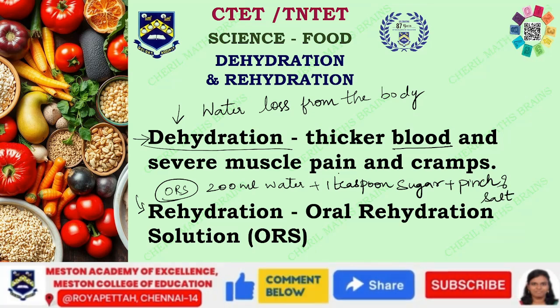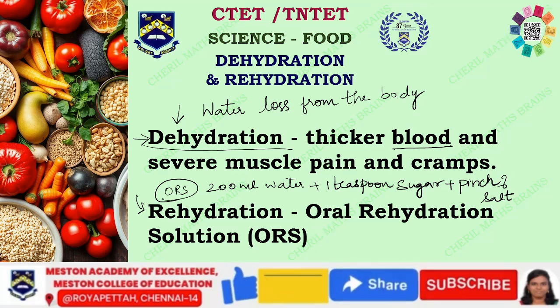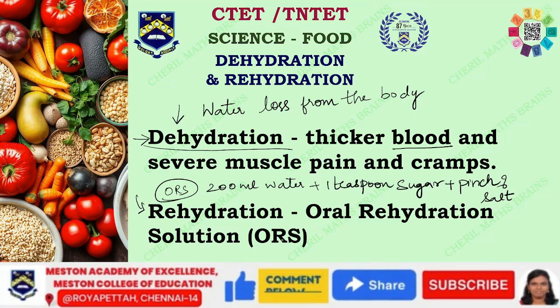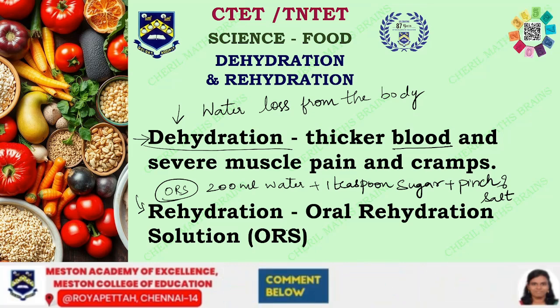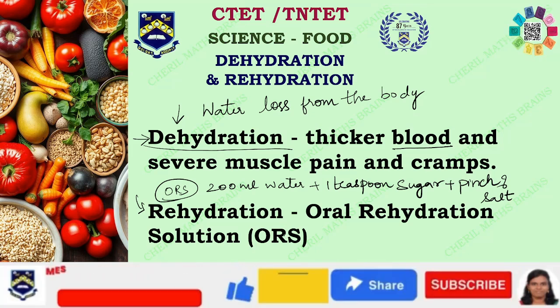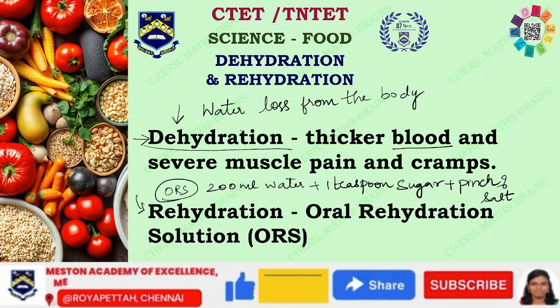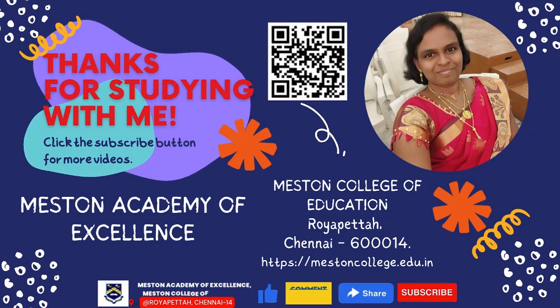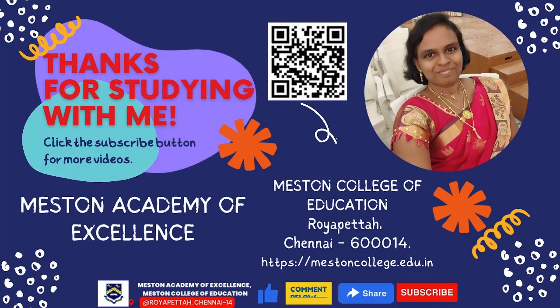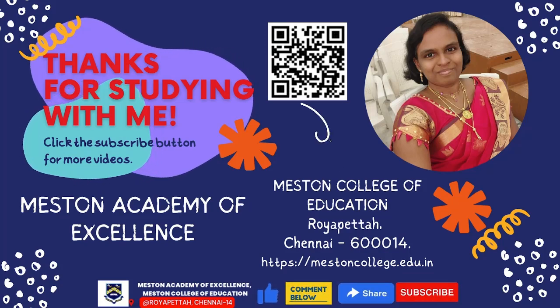This is also administered to people who are suffering from diarrhea. You might have come across this word very frequently. So this is the composition: 200 ml water, 1 teaspoon of sugar and a pinch of salt. This helps the body regain from the loss of water which had previously occurred. Hope you have understood this. So with this we are completing the concept of water under the topic food.